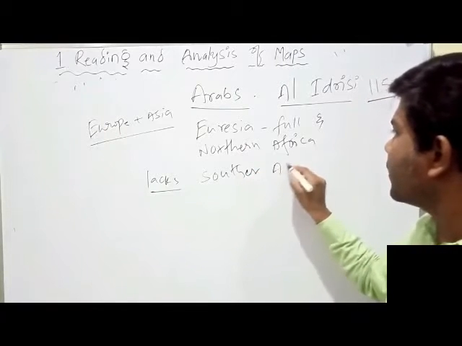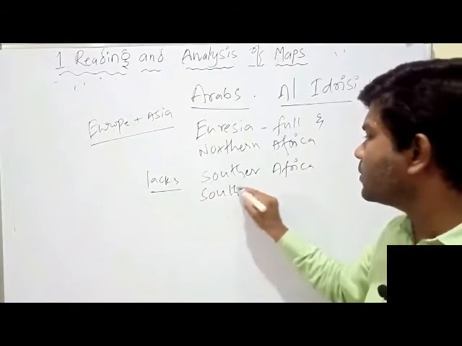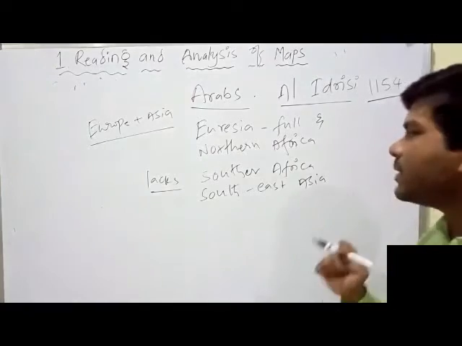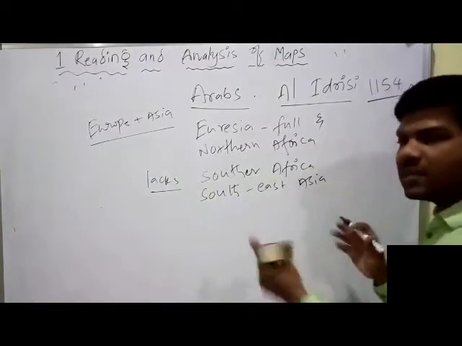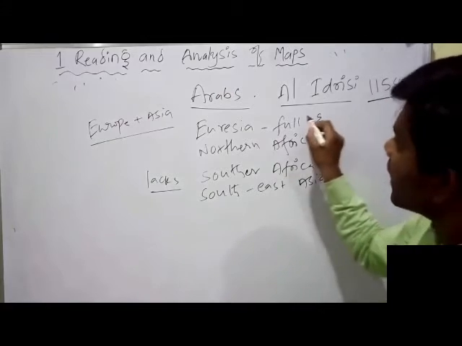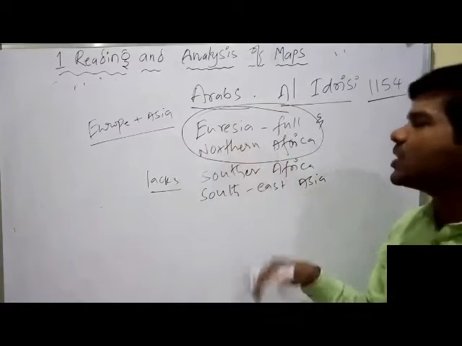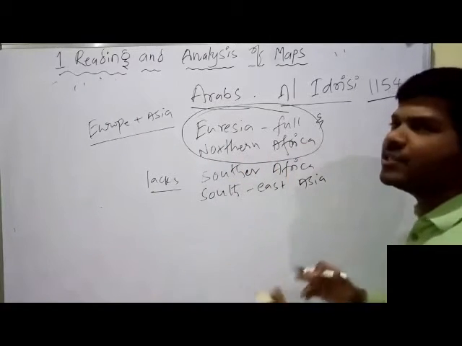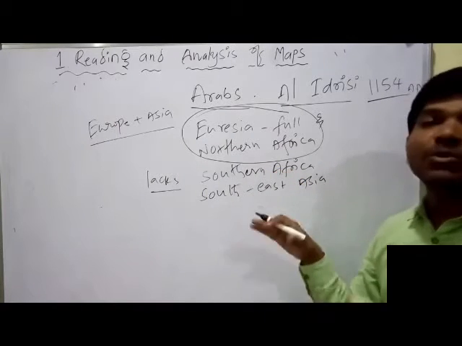Southeast Asia means especially Singapore, Malaysia, Japan, Philippines. These things they didn't know. Al-Idrisi completely showed the full Eurasia and Northern Africa, but his map didn't show Southern Africa and Southeast Asia.